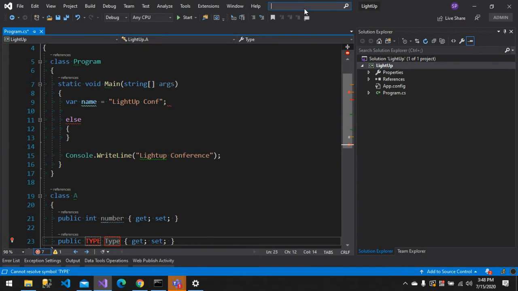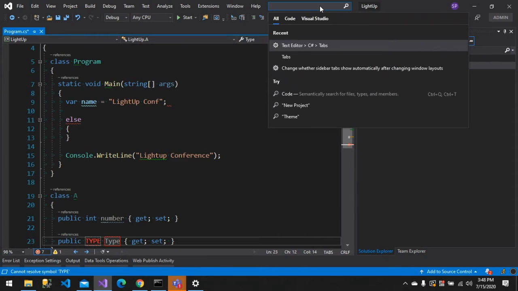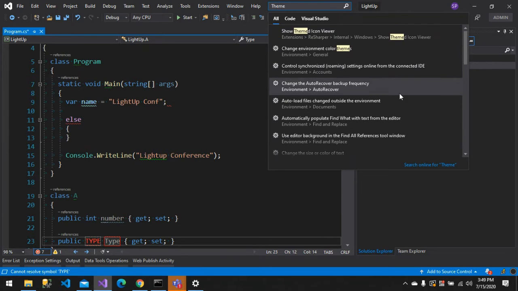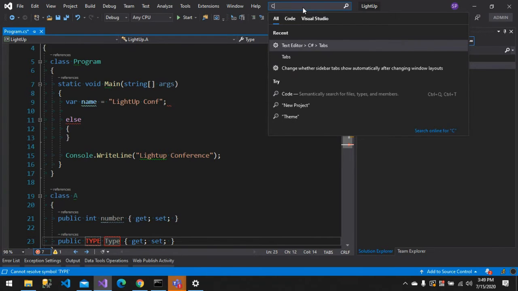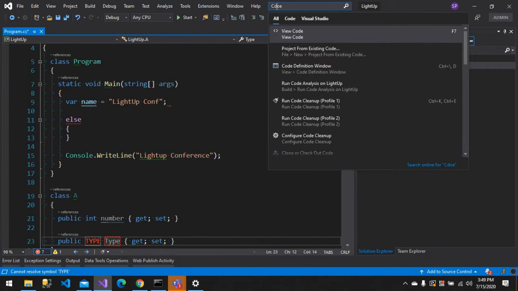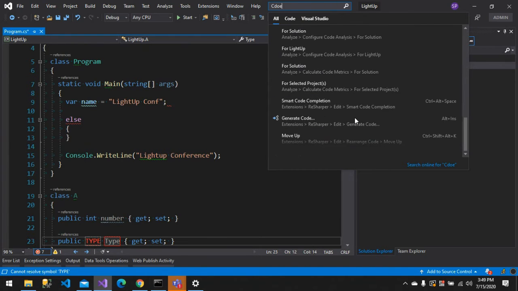The one more thing is this search. Search is very much powerful. So let's say I don't know how to change the theme of Visual Studio. I can just search it here. I can just search theme and it will give you some proper suggestions. It also uses some fuzzy kind of search. If I type it wrong, I have typed it as CDOE, it still gives me some suggestions based on the code. So it uses a fuzzy search technique, which will give you proper suggestions.